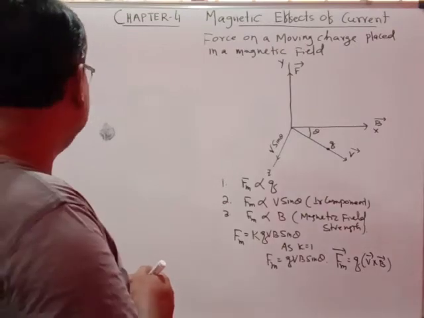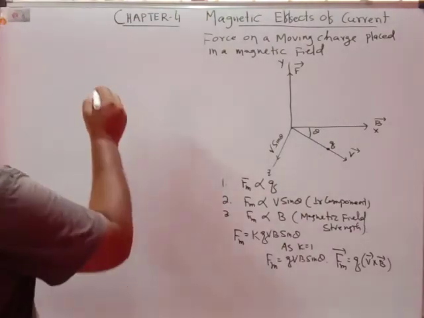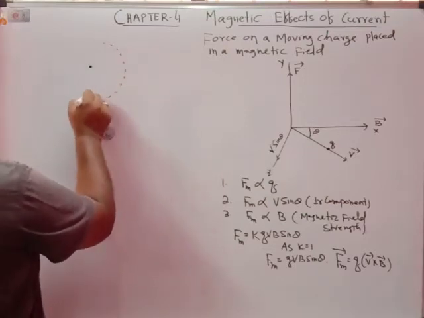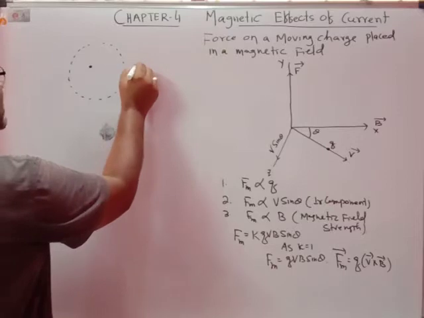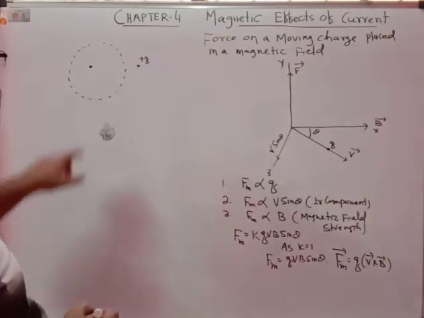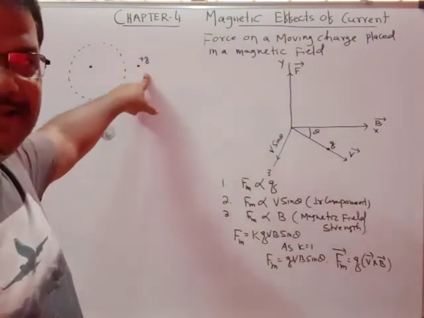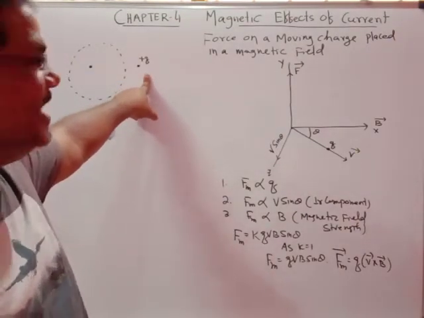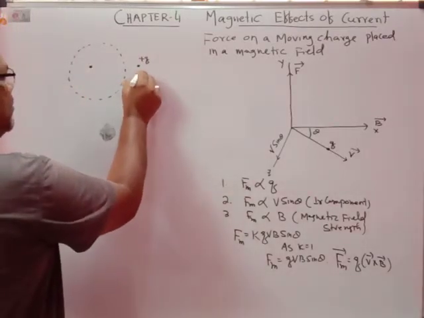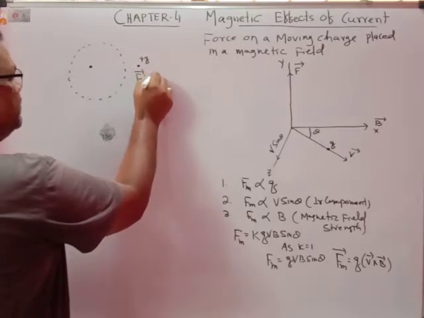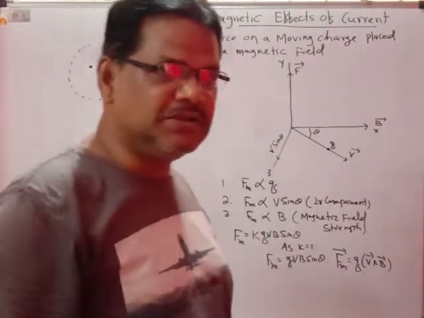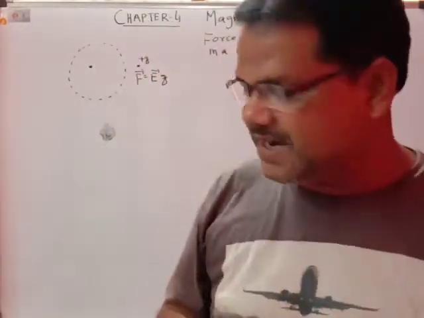Let us consider now. Suppose if you keep one charge at rest, so automatically it will produce the electric field. And if any other charge, that is plus Q charge, is kept here, so the force will be exerted on that plus Q charge, and that force is due to the electric field. You know it, that force F equal to E into Q. That is the electric force due to the electric field.